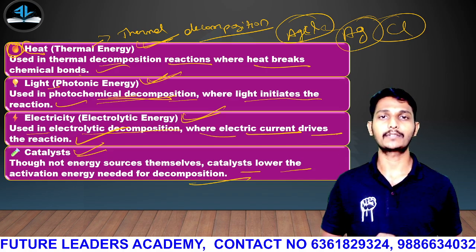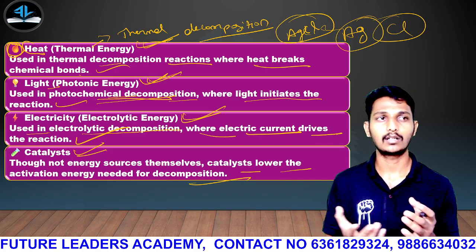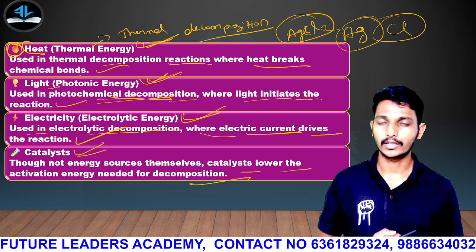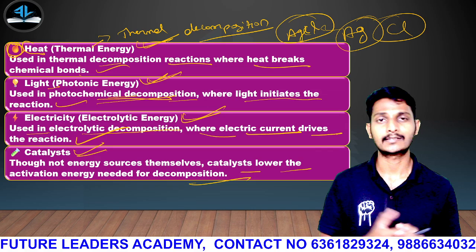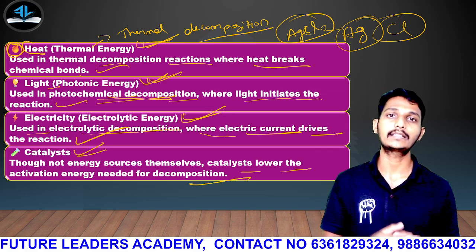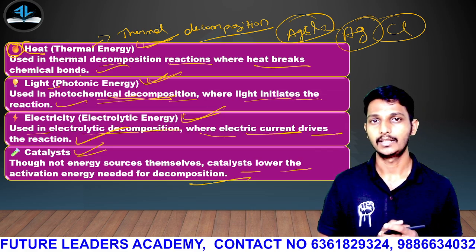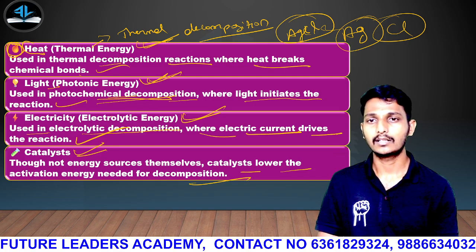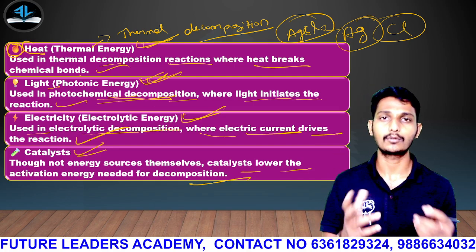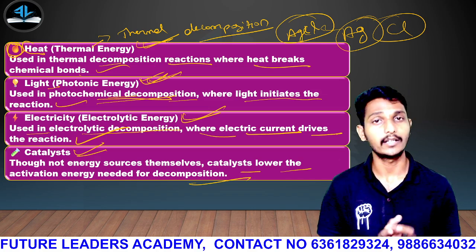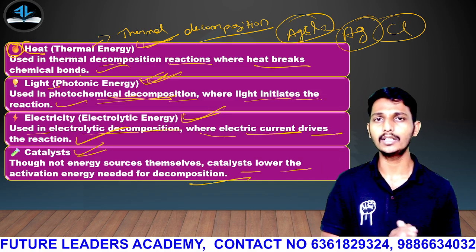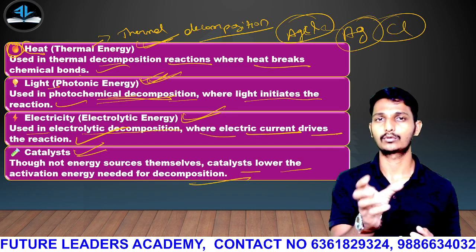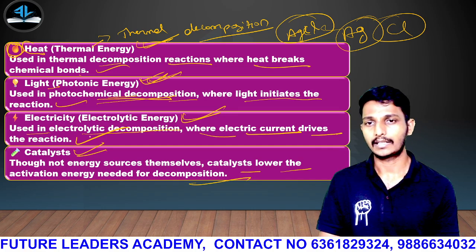So with the help of another substance, like HNO3, nitric acid, sulfuric acid, HCl, used as a catalyst along with electricity, photolytic decomposition or heat, if you use any other chemicals or intermediate products to break it down, we call that a catalyst.